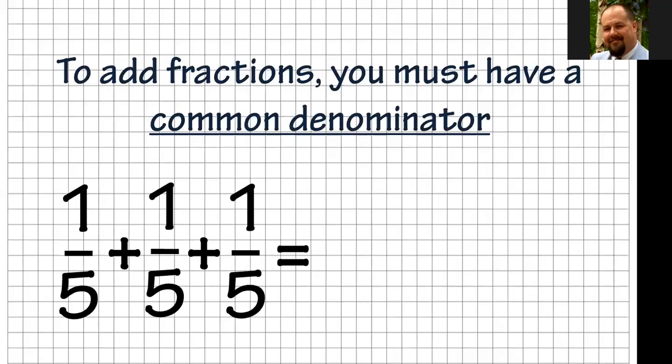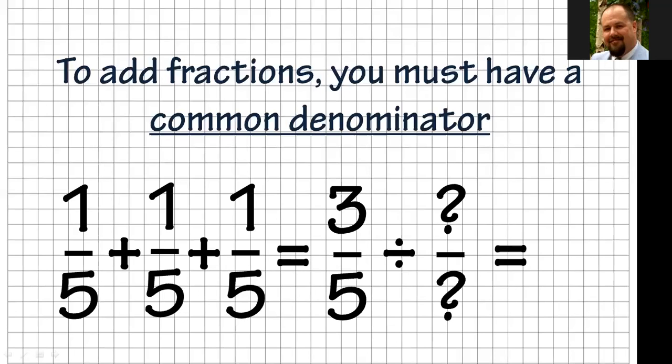1/5 plus 1/5 plus 1/5. Okay, can we add these? Again, I have the rule still written at the top. To add fractions, you must have a common denominator. Is the denominator the same? Yes, it is. It's 5 all the way across. So 1 plus 1 plus 1. I'm going to add that up all the way across. So 1 plus 1 plus 1 is 3. 5 comes across. Can I divide that by anything? Nope, I can't divide it. So 3/5 is my final answer for that one.